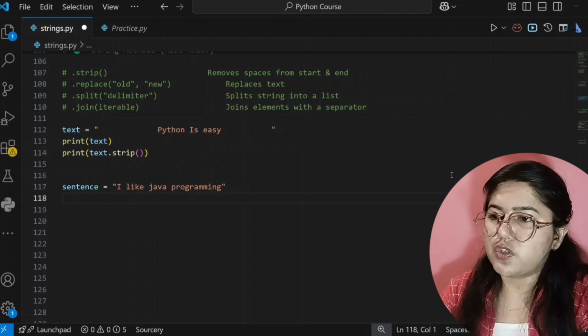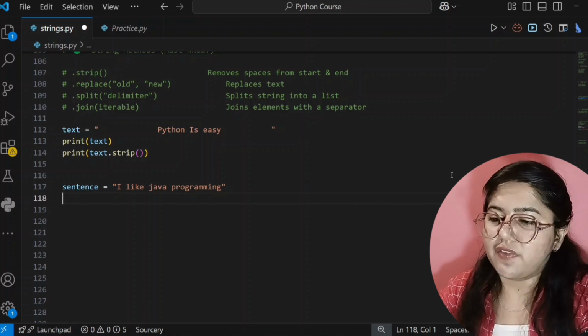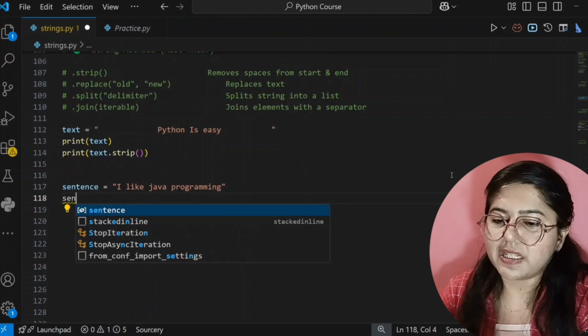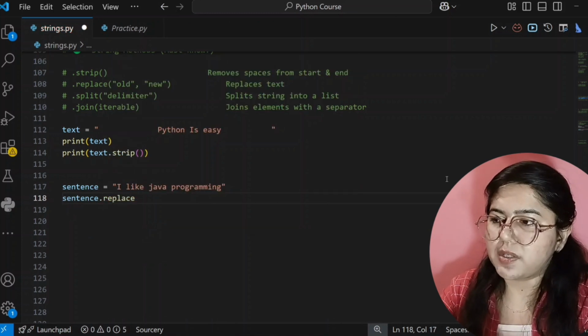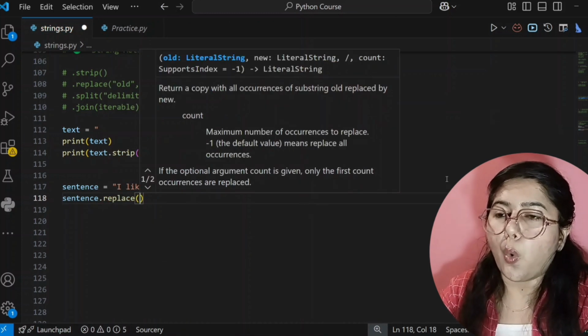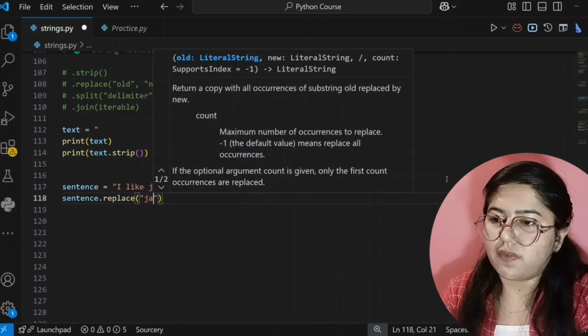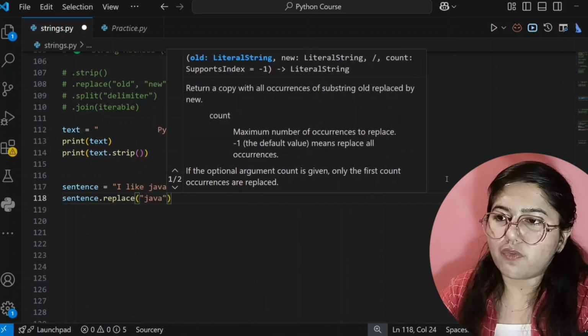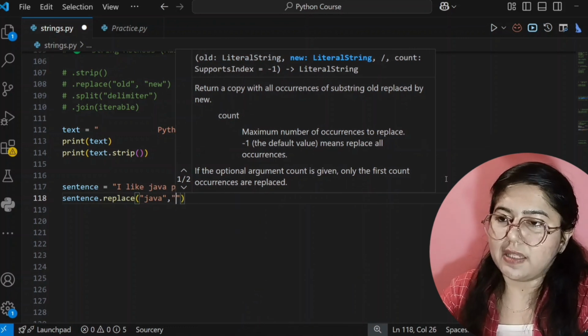See here. First you have to write the variable name where your string is stored. So for that our variable is sentence. So I'm writing sentence.replace. You have to write here dot replace, and then inside parentheses first you have to write the old string, which is already written, and that is Java. And now you have to write the new string which you want in place of Java, that is Python.